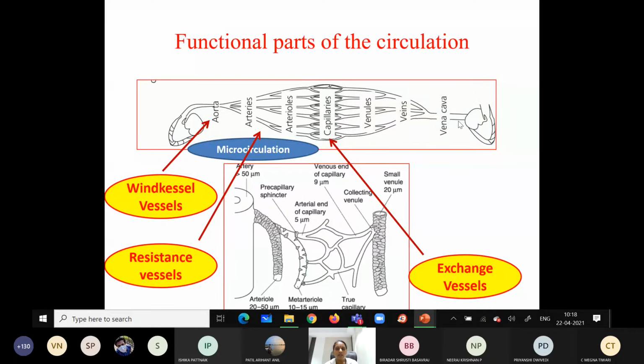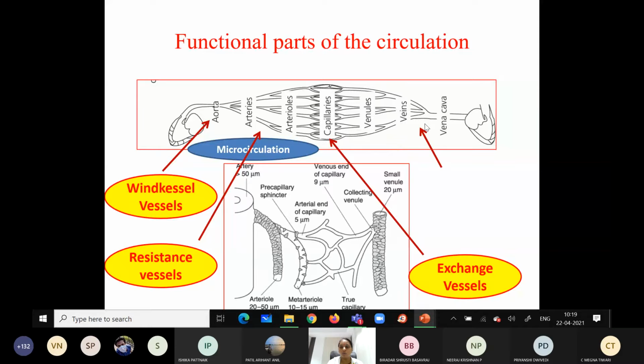The pressure is very low in the venous part, because of the thin wall, the low pressure and the low resistance. Because of this property of the veins, about 60% of the whole blood will be accumulated in the veins.